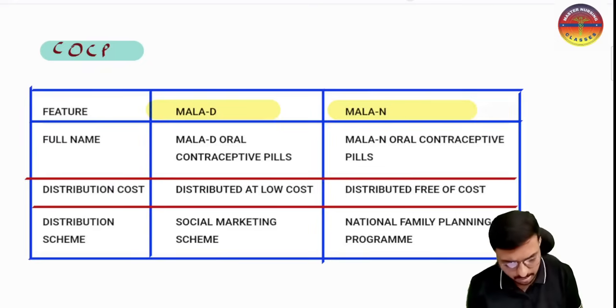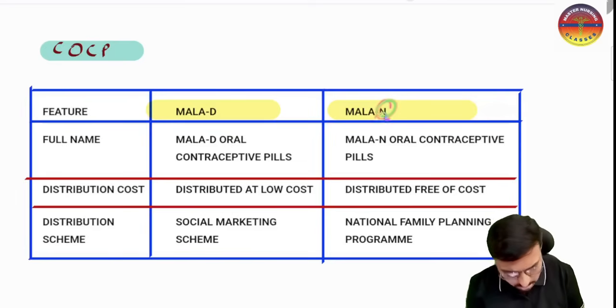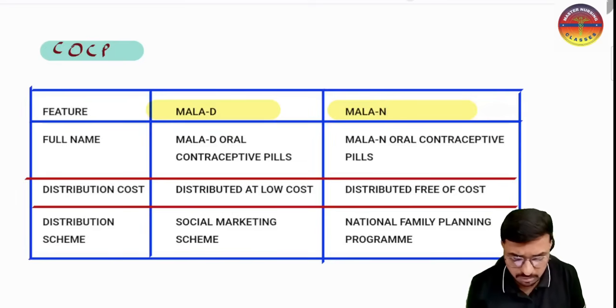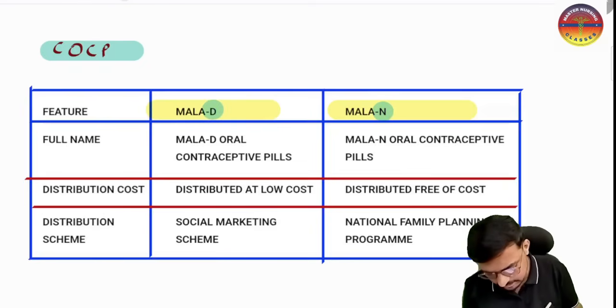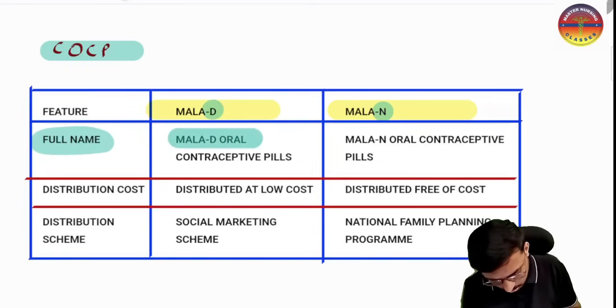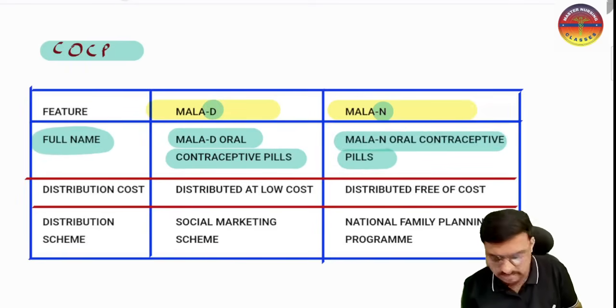Sir, where will we get the Mala N tablets? You will get them in all the primary health centers, sub centers and CHCs, and all the district hospitals. Every government hospital will have the Mala N box, where it is distributed free of cost. N stands for no cost. D stands for distributed with a low cost. The full names are Mala D oral contraceptive pills and Mala N oral contraceptive pills.